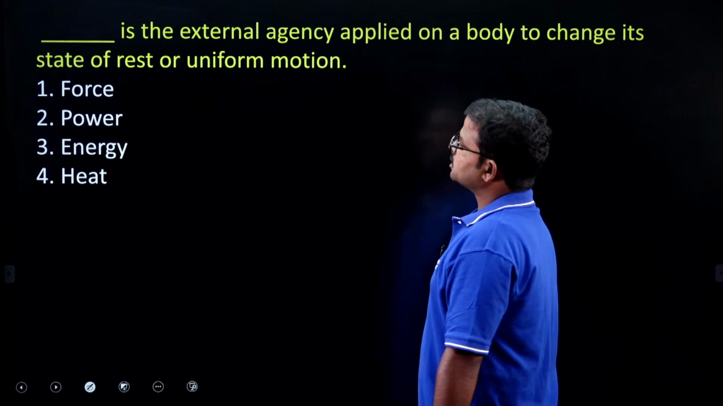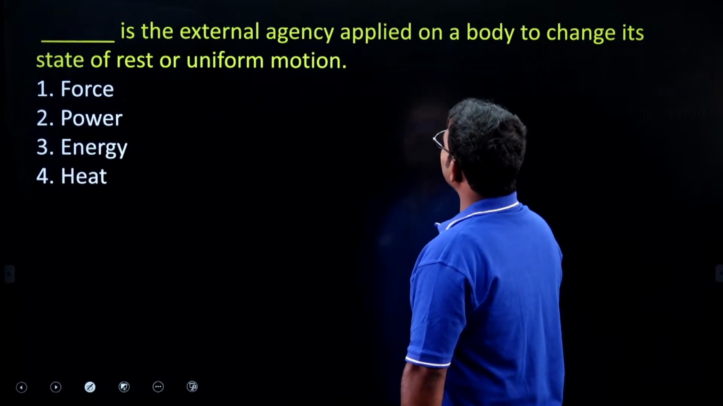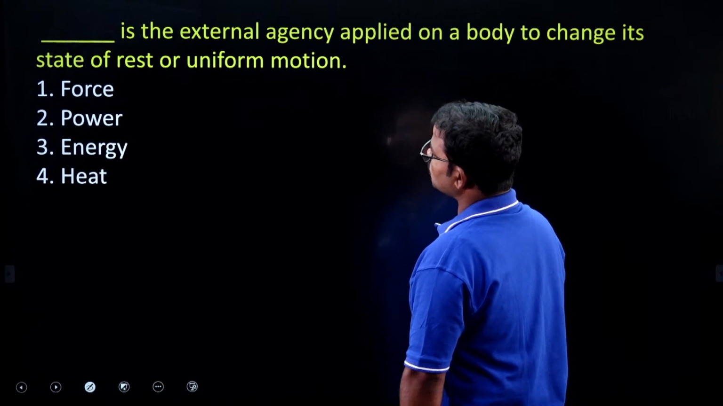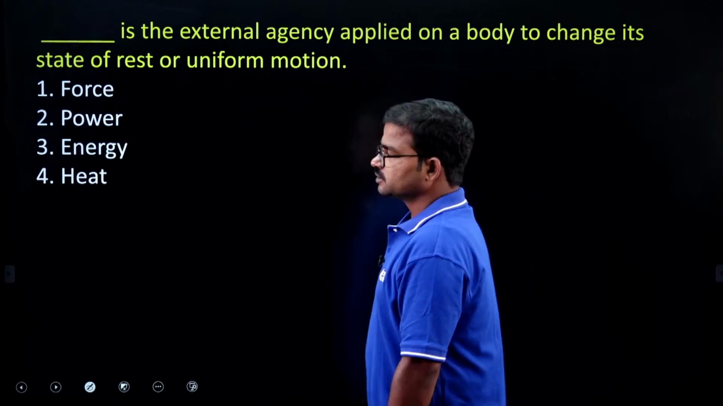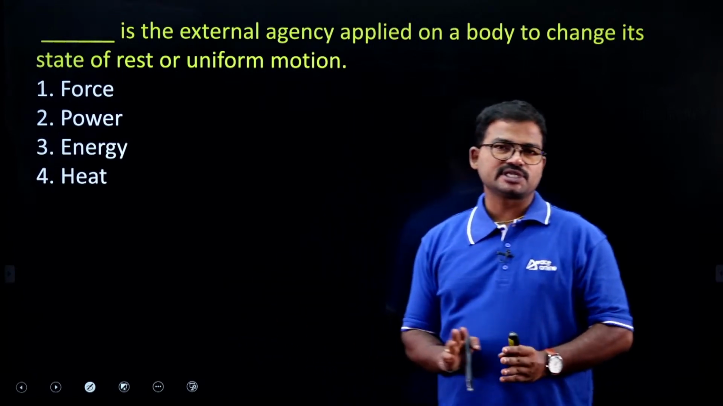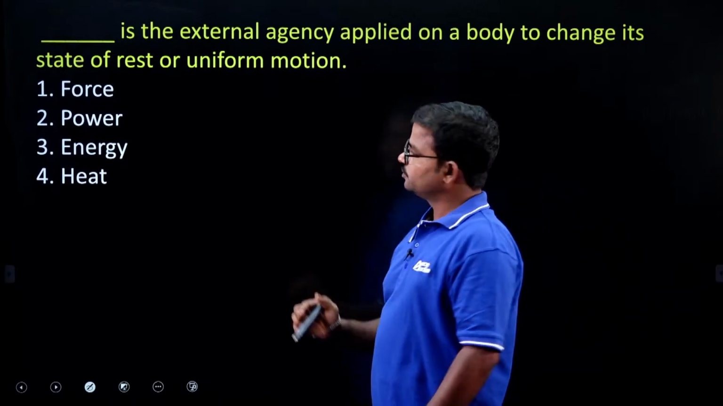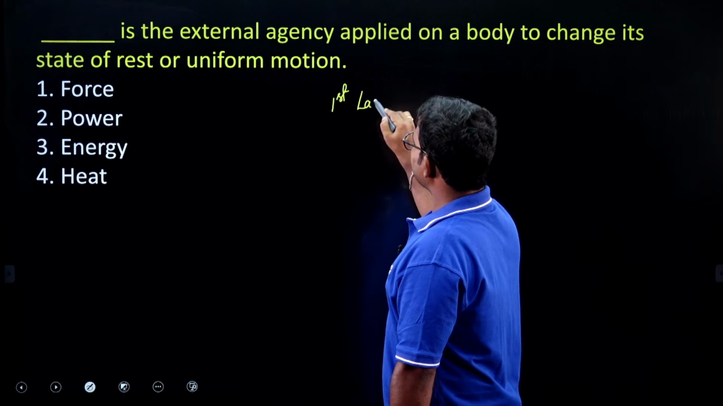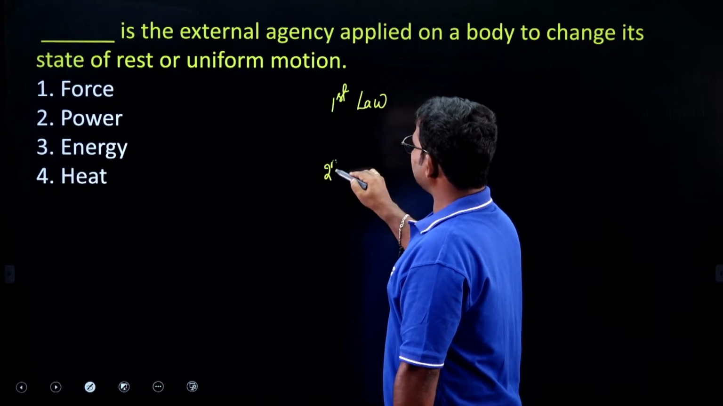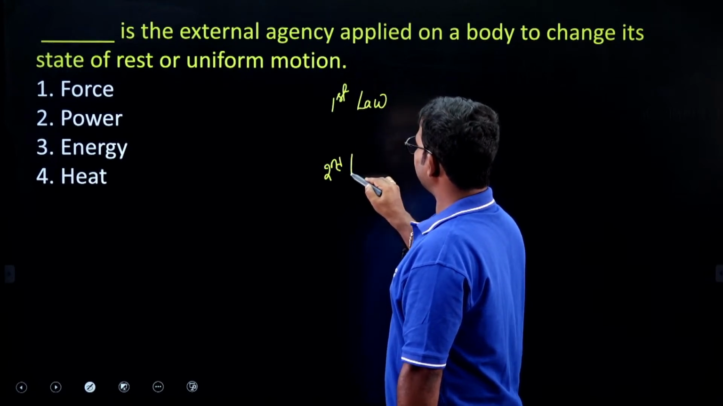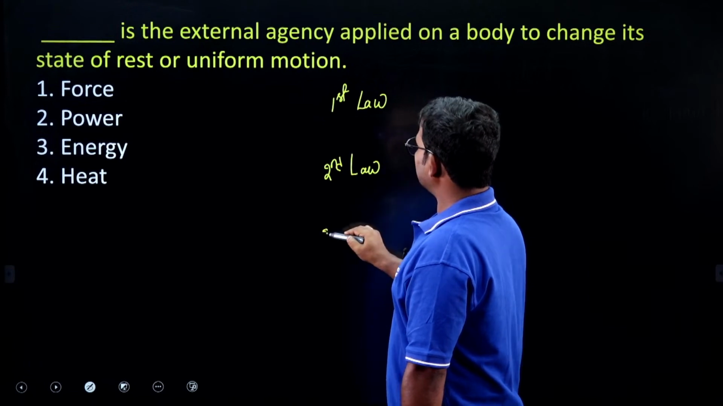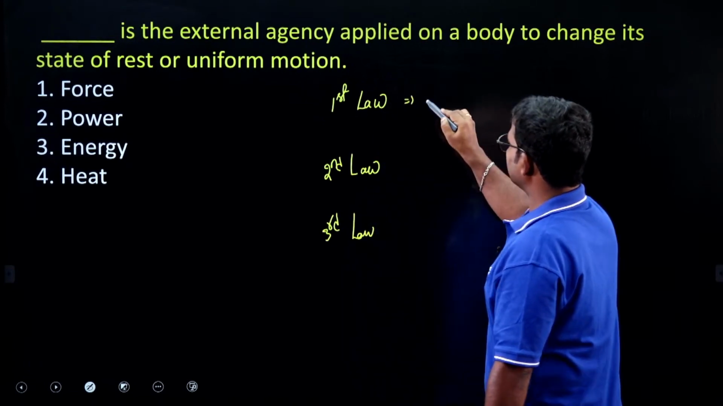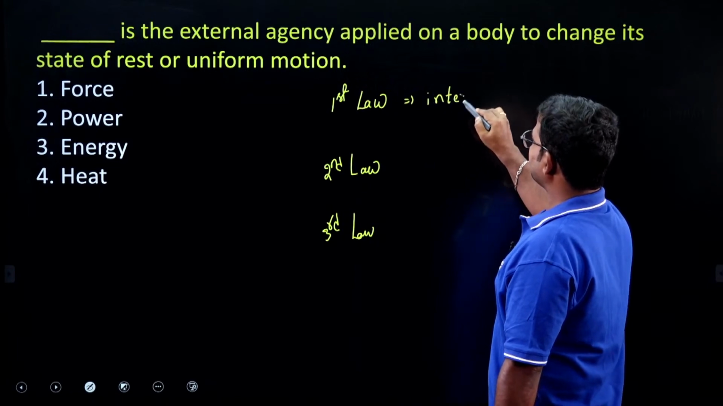Next: dash is the external agency applied on a body to change its state of rest or uniform motion. So it purely concerns Newton's laws. Of course, we know Newton's first law, second law, third law. Newton's first law indicates inertia.